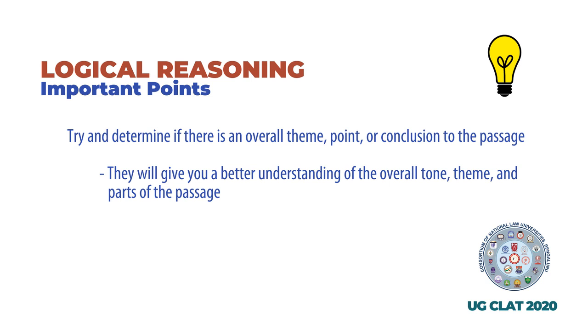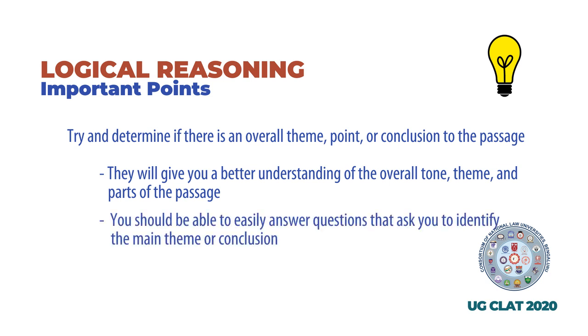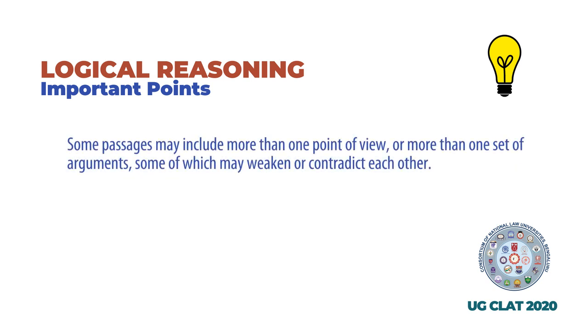With this information at hand, you should be able to easily answer questions that ask you to identify the main theme or conclusion of the passage, as well as questions that ask you to identify arguments in support of or against the author's arguments. Some passages may include more than one point of view or more than one set of arguments, some of which may weaken or contradict each other.